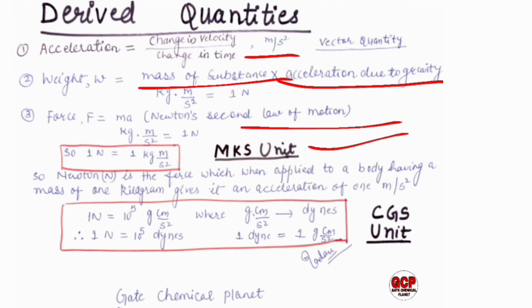The other units are in CGS. 1 Newton equals 10 to the power 5 gram centimeter per second square, where gram centimeter per second square equals 1 dyne. So 1 dyne equals 1 gram centimeter per second square, and therefore we can also write 1 Newton equals 10 to the power 5 dynes. All these units are very important for solving the numericals. So please, if you don't have the data, collect the data from my notes.